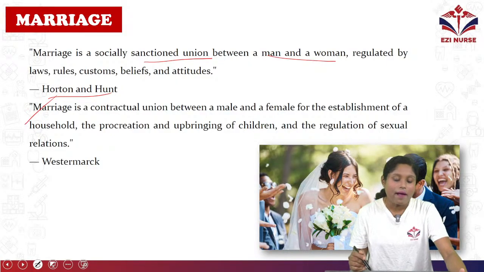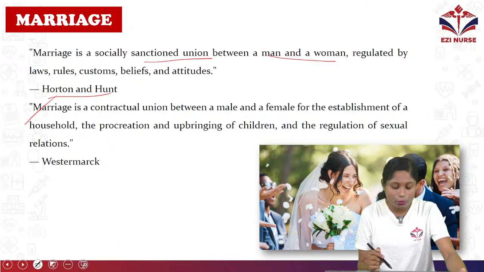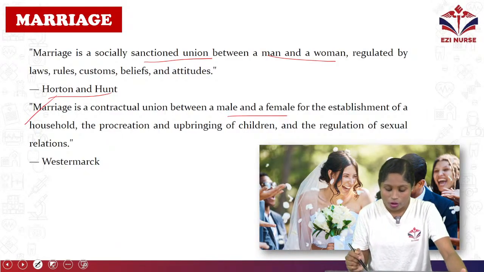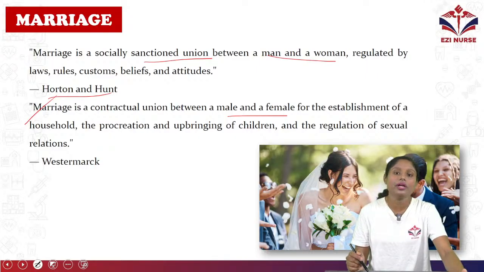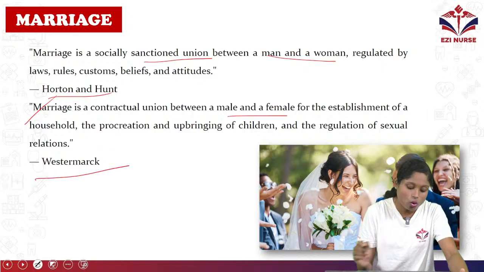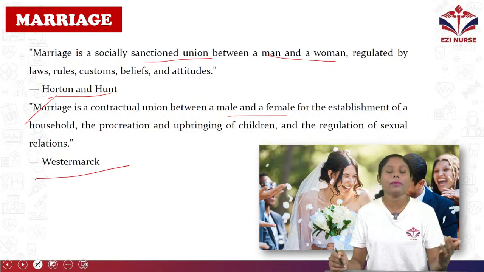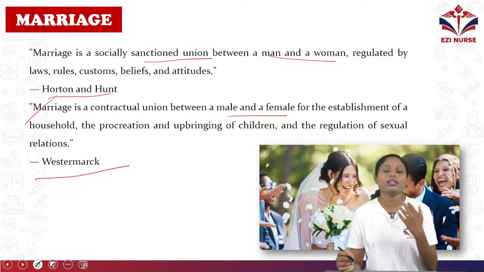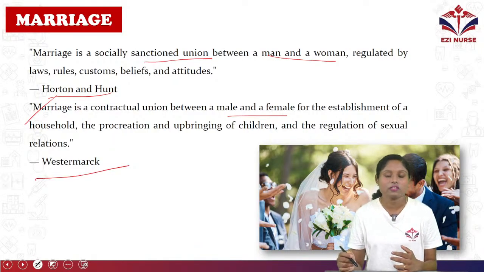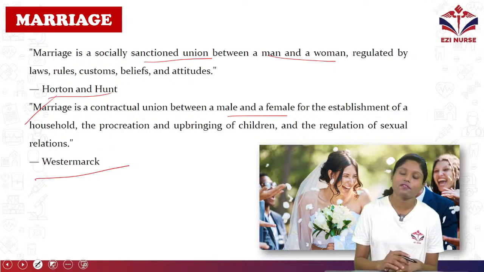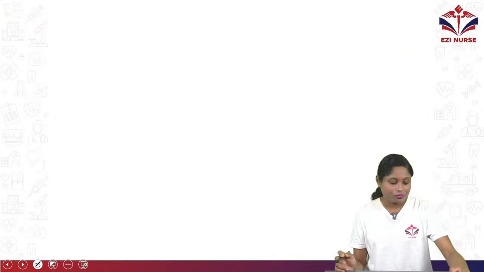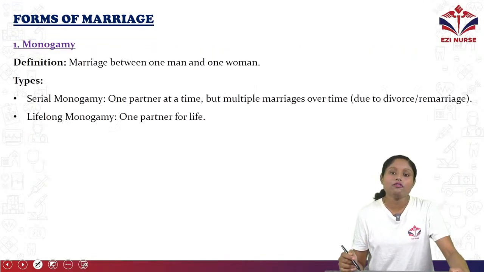So next one is, marriage is a contractual union between a male and female for the establishment of a household, the procreation and upbringing of children, and regulation of sexual relationship, according to Westermarck. So it's nothing but a socially sanctioned union between a man and a woman. It is under the law, rules, and some customs and beliefs also. So that is the definition of marriage. Now we will see about forms of marriage.